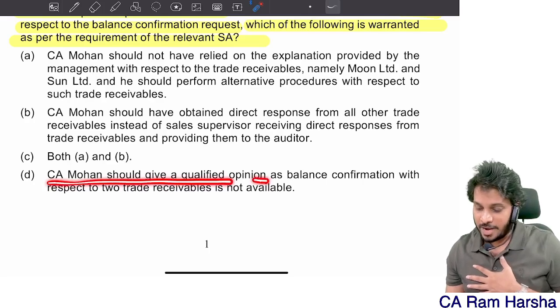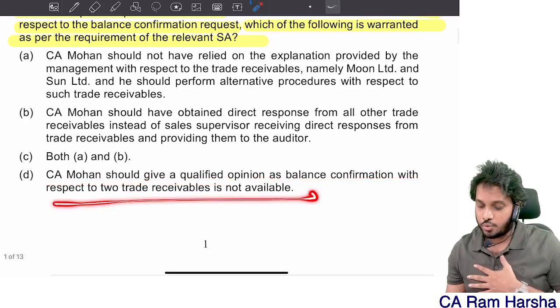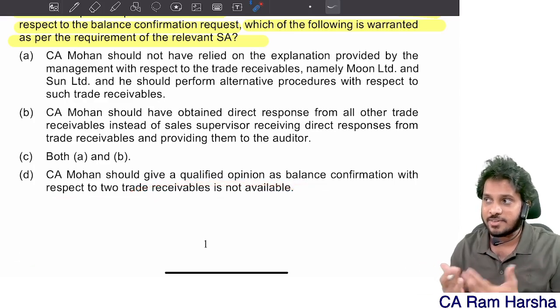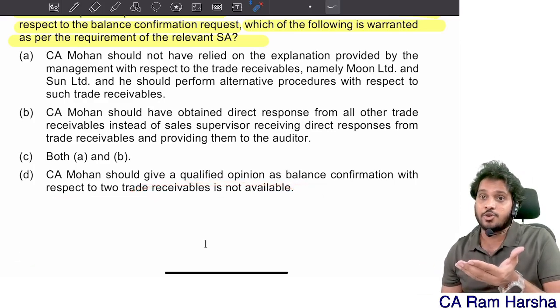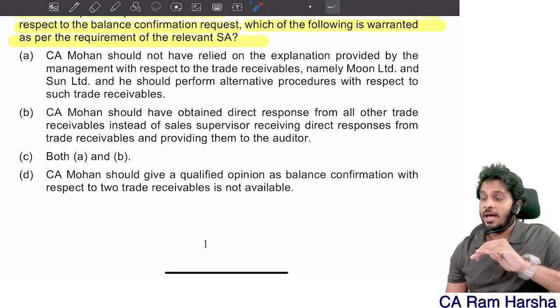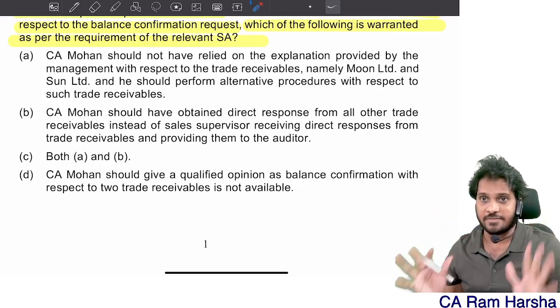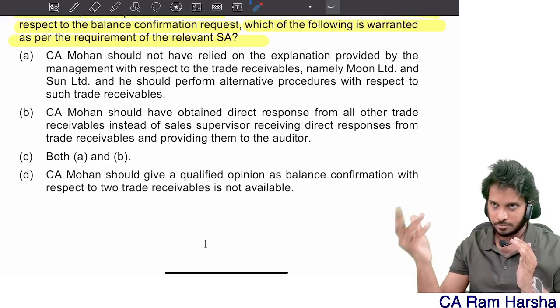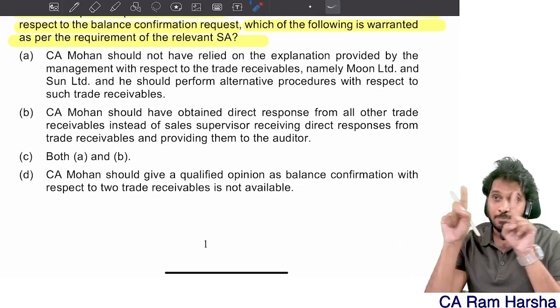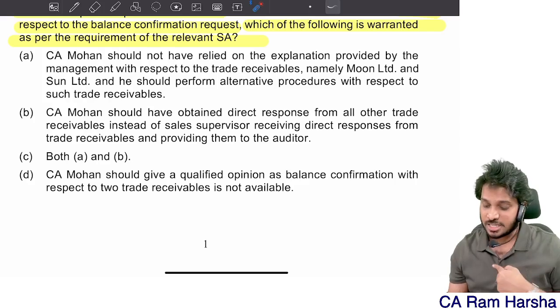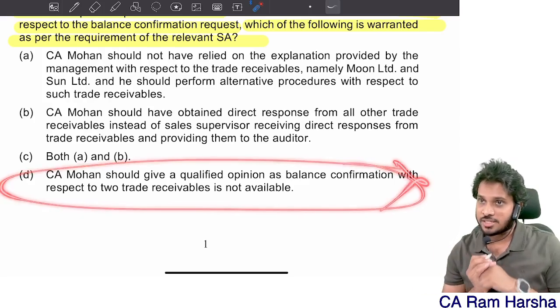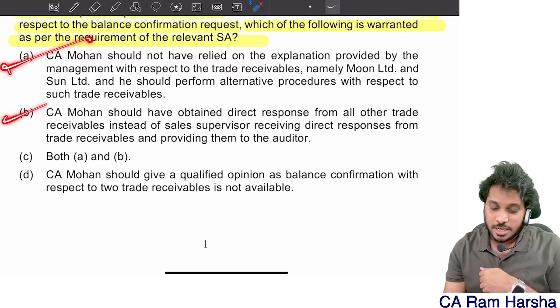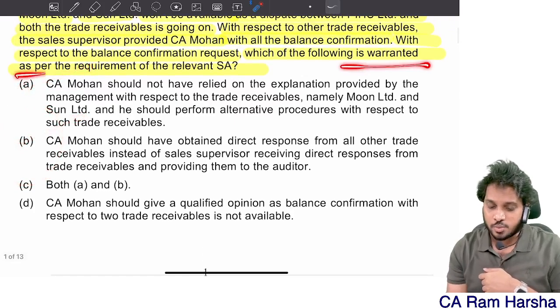Mohan should give qualified opinion as balance confirmation with respect to 2 receivable is not available. No, we can't straight away conclude. Even if alternative procedures are not possible, when there is no sufficient appropriate evidence, then you will decide about giving modified opinion. In the absence of sufficient information in the question, I cannot go with D point. These are the requirements of the standard. They are asking what is warranted.